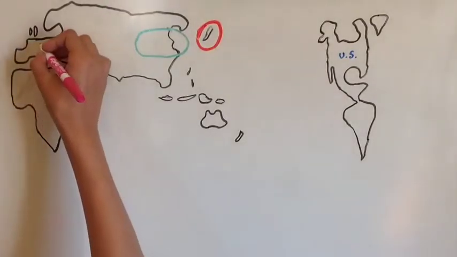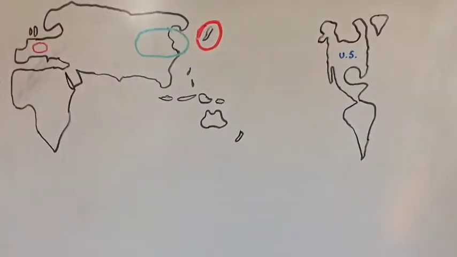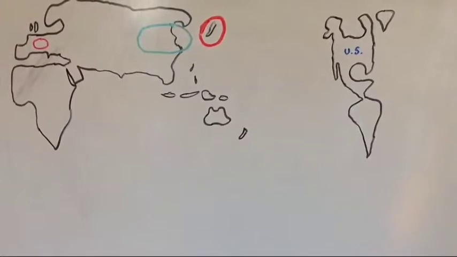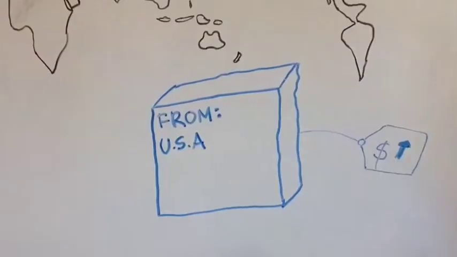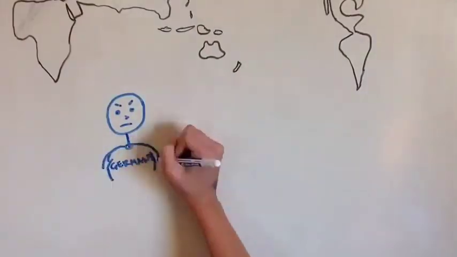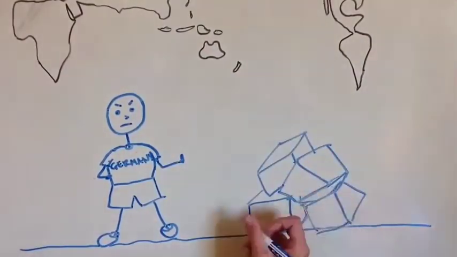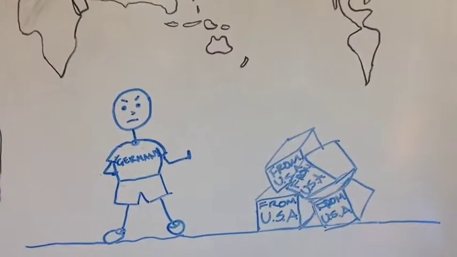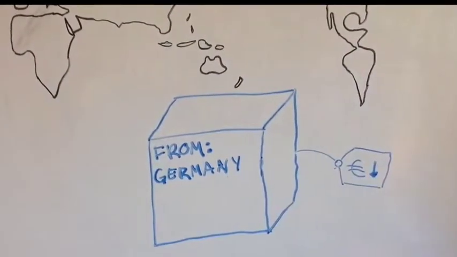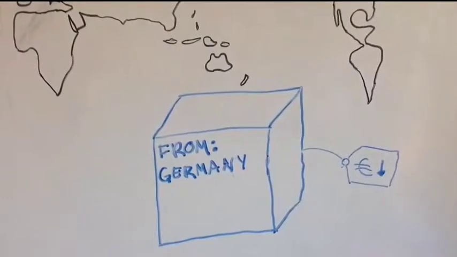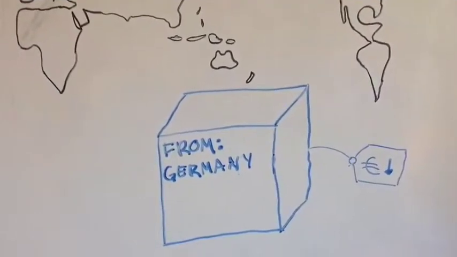Our trade deficit with Germany is the third greatest. Germany places protectionist policies on American products, such as taxes and quotas. The German government also gives money to businesses to lower their prices. This is also known as subsidies.